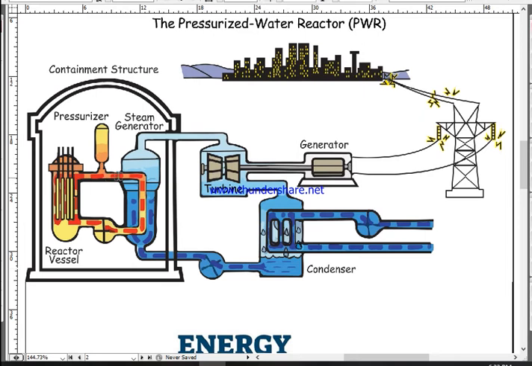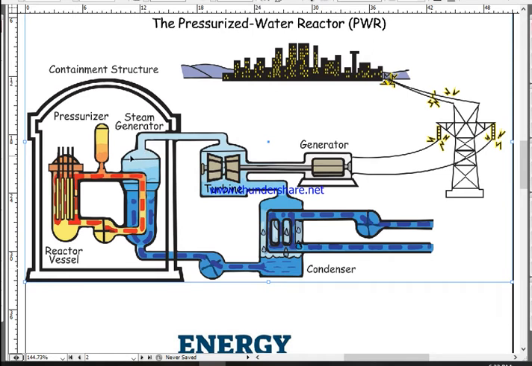That water circulates through this channel, and that water will heat up the water in the steam generator, in this chamber. It contains water. That water is heated up by the hot water flowing in this tube. Because of that heat energy, water in this generator evaporates.